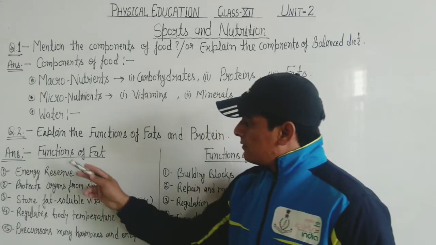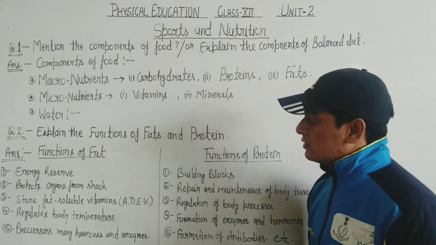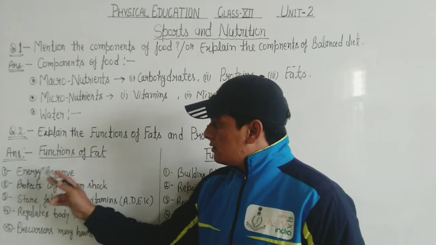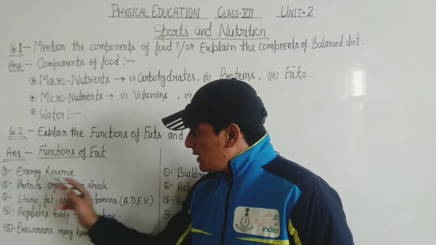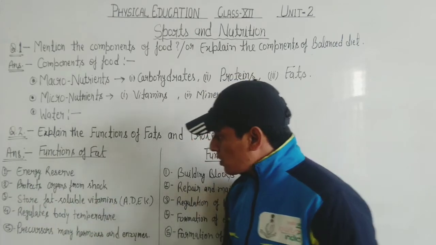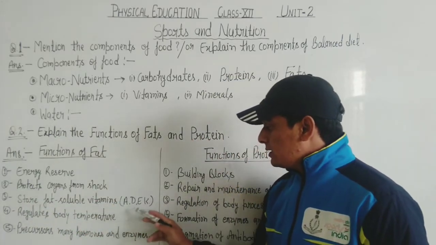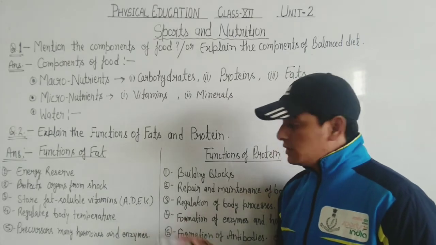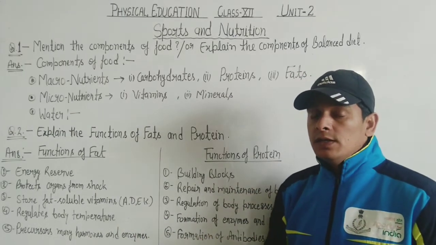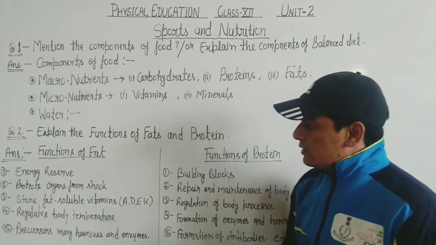So first, functions of fat. Functions means the work. What is the work of fat in our human body? The functions of fats are energy reserve, protect organs from shock, store fat soluble vitamins A, D, E, K. A, D, E, K are the fat soluble vitamins, and vitamin B and vitamin C are the water soluble vitamins.